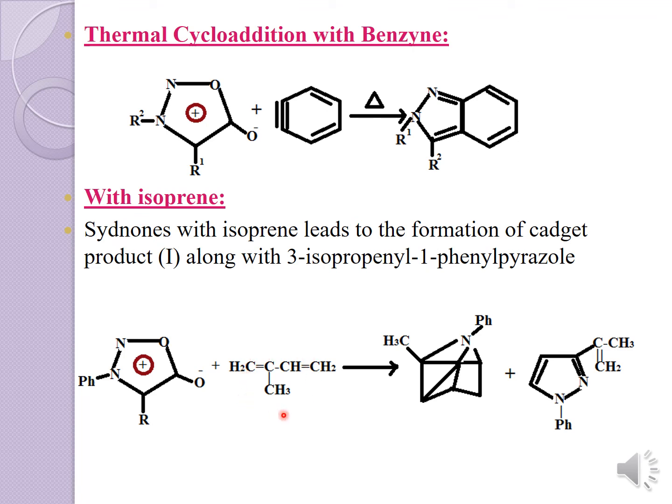Then moving on to sydnones with the isoprene. If you take this, there are two adduct formations. One is the adduct 1, product 1, and the other will be your 3-isopropenyl-1-phenyl pyrazole formation. Remember, when isoprene is treated with the sydnone, there are two products formed: one is the cycloadduct and one more is 3-isopropenyl-1-phenyl pyrazole.